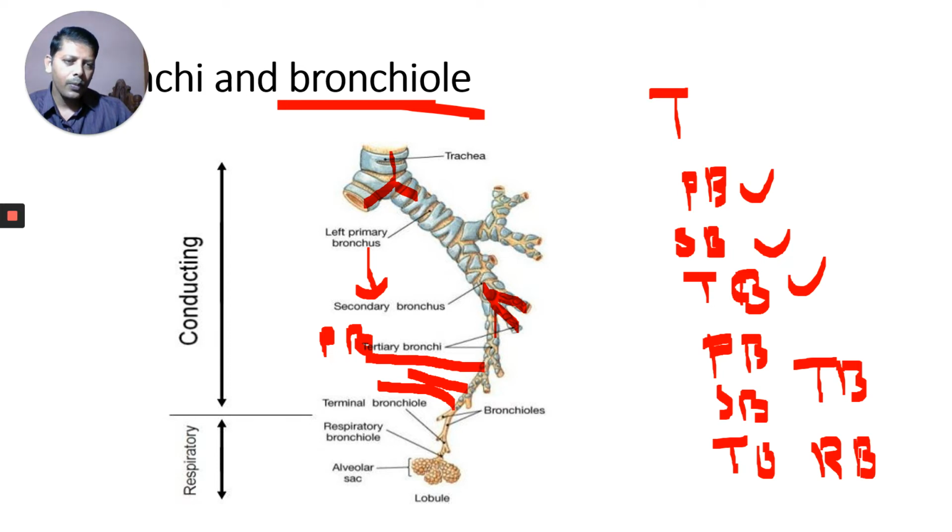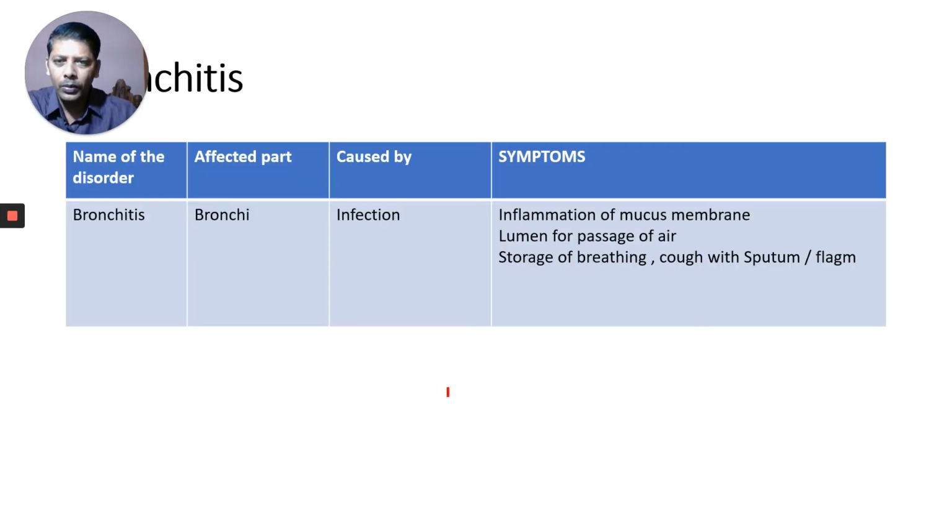There are five types of bronchioles: primary, secondary, tertiary, terminal, and respiratory bronchiole.